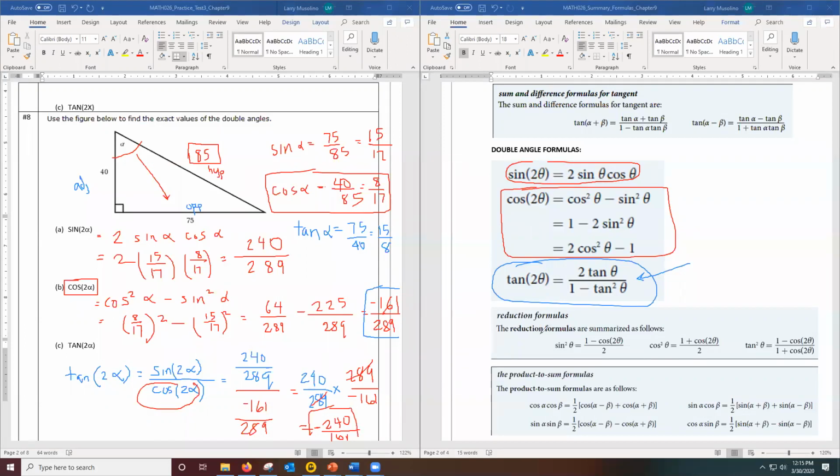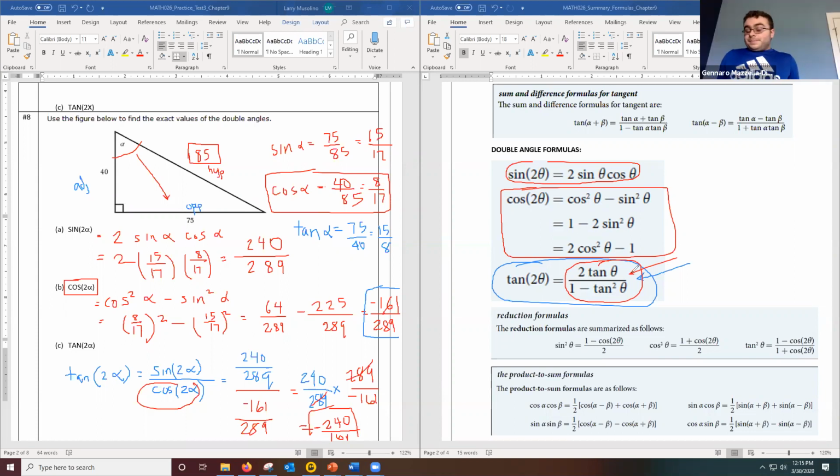It's the same answer you would have gotten if you plugged into this formula here on the right-hand side. It might have just taken you a few minutes longer to do it that way. Okay. So whatever method you prefer. All right. Those are the answers.